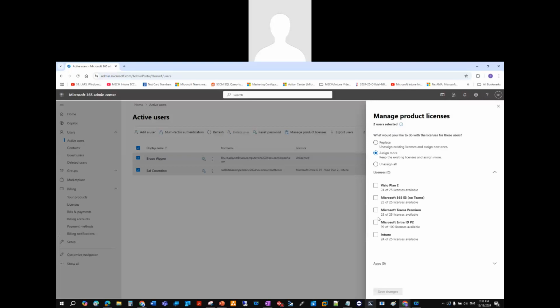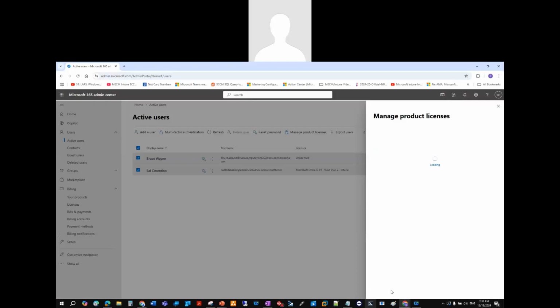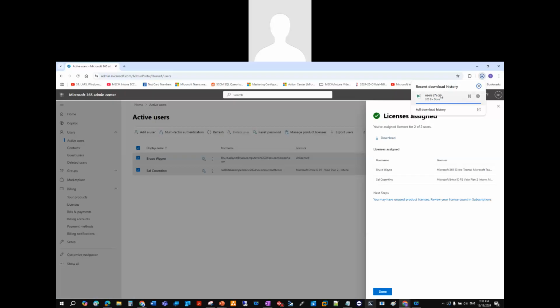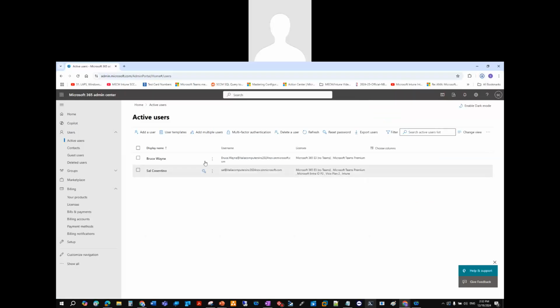So if I go back to my active users, I can now manage my product licenses for them, and I will assign E3 and Teams to both. So I'll give them an E3 license and a Teams license for both of them.